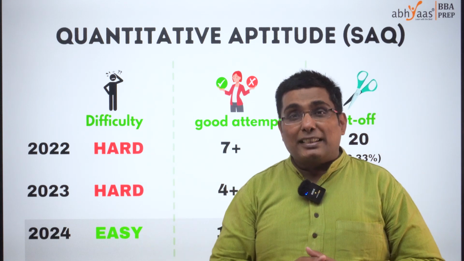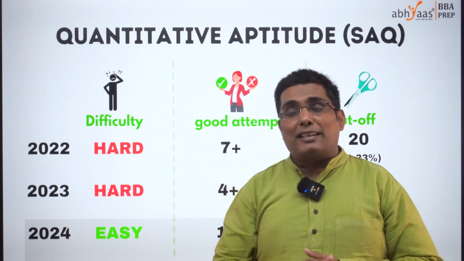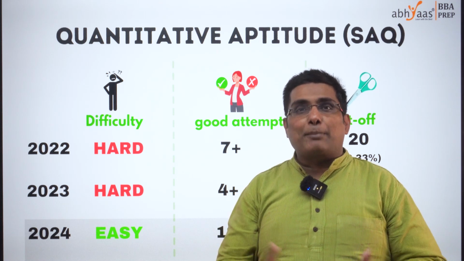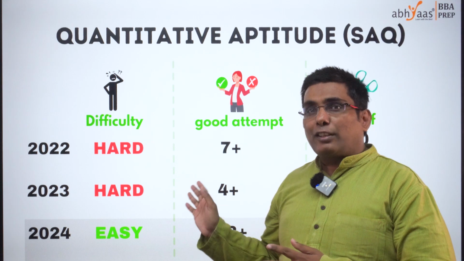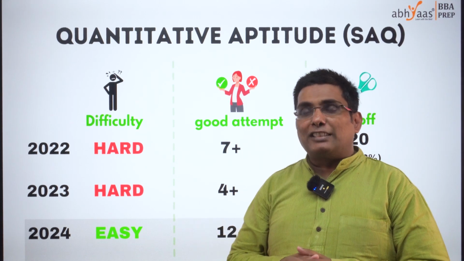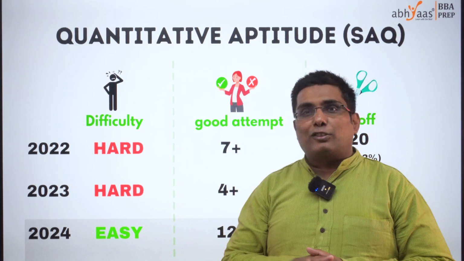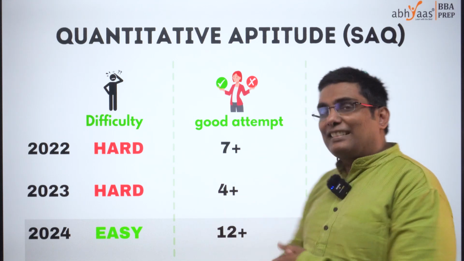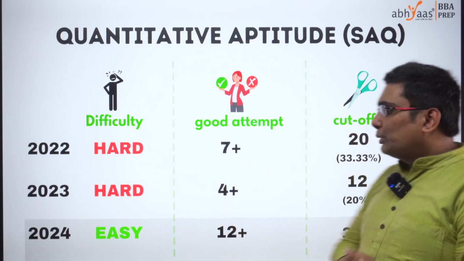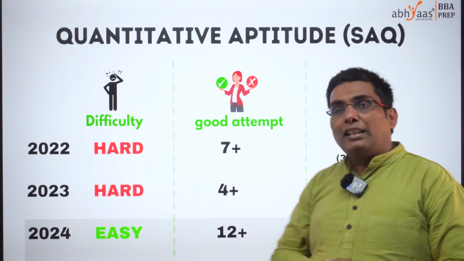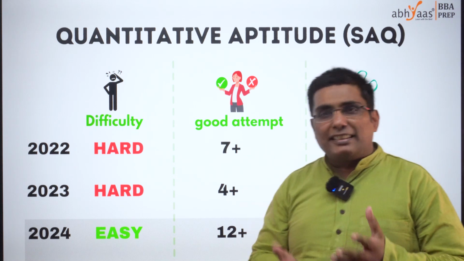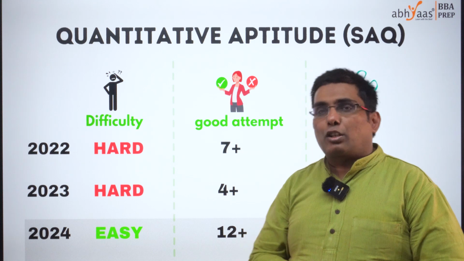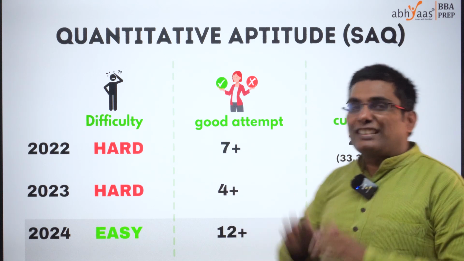The big difference being, generally IPMAT aspirants expect to see a lot more higher maths kind of questions in SAQ. But in the context of this year's exam, there were some quantitative aptitude kind of questions that also appeared in SAQ that made this section easier than usual. And hence the number of good attempts we believe has definitely gone up. Last couple of years it was ranging in single digit, but this time 10 to 12 good attempts are a must for you to qualify this particular section.